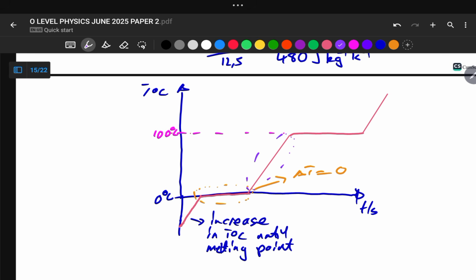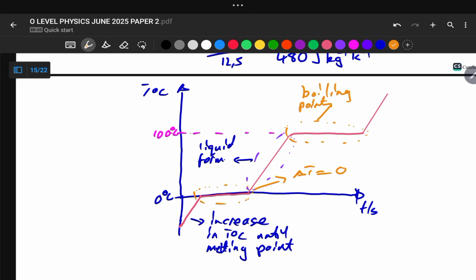This increase in temperature shows the increase in temperature while it is in liquid form. And at this point here, our liquid is now boiling. This is the boiling point.